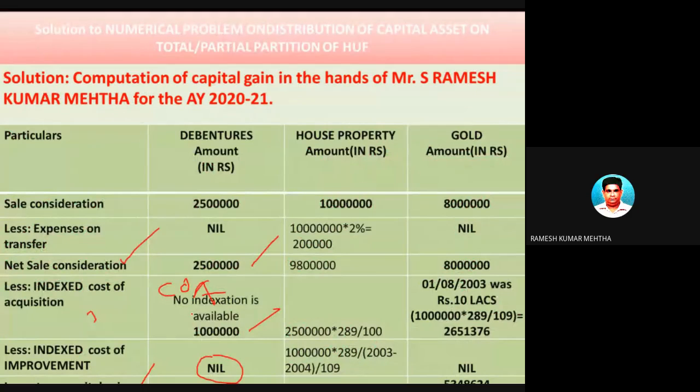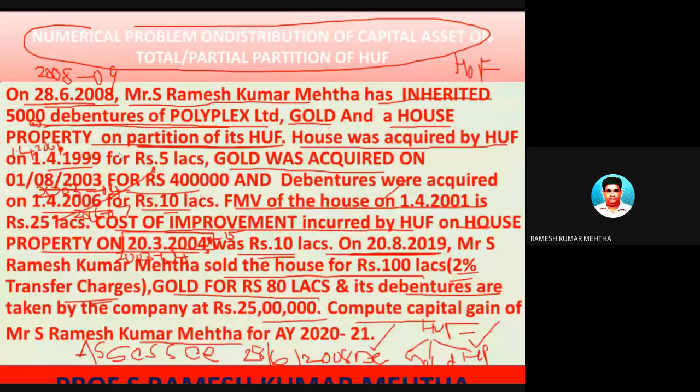Now let's talk about the second one, which is house property. Let's look at the house property. The house property was sold at a consideration of 1 crore rupees. Look here, 100 lakhs. So that is the sale consideration.